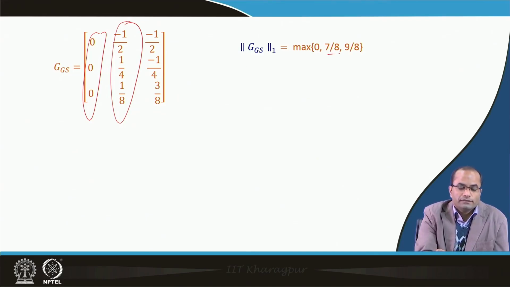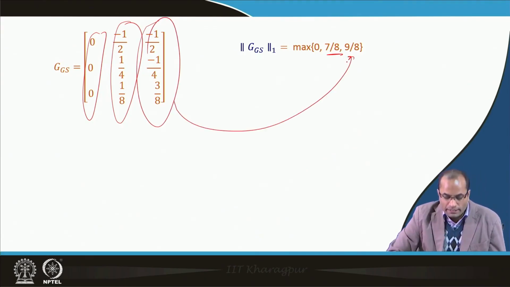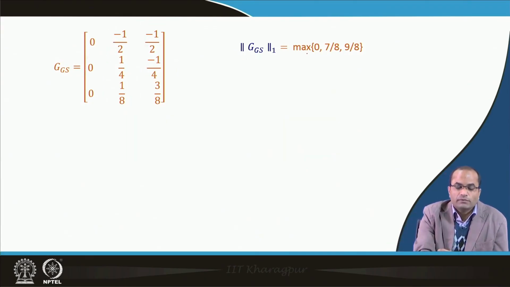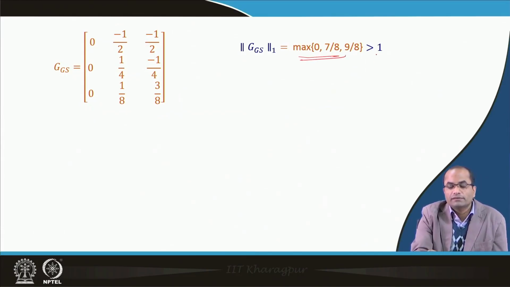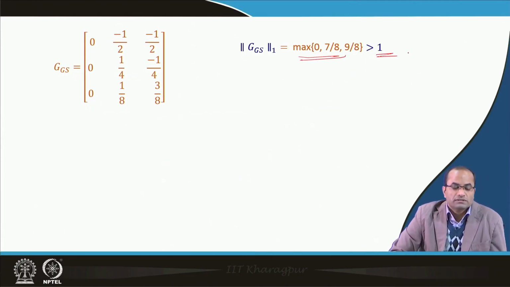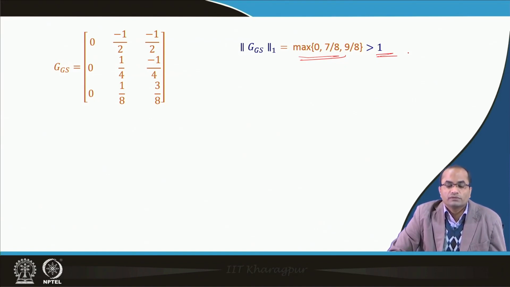So, 7 by 8 the second one, and from the third one if we check, this is 9 by 8. So, the maximum of this is 9 by 8, which is greater than 1. So, it does not work for the convergence, it is not less than 1. If it would have been less than 1, then we could have declared here that the Gauss-Seidel method will converge.